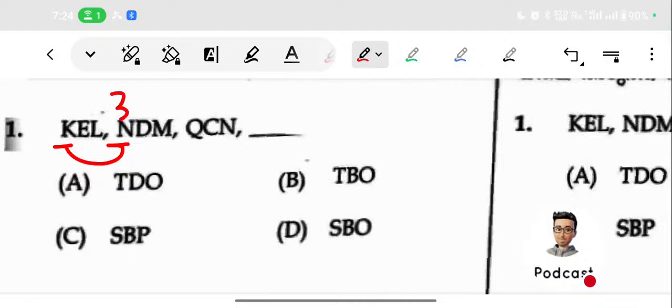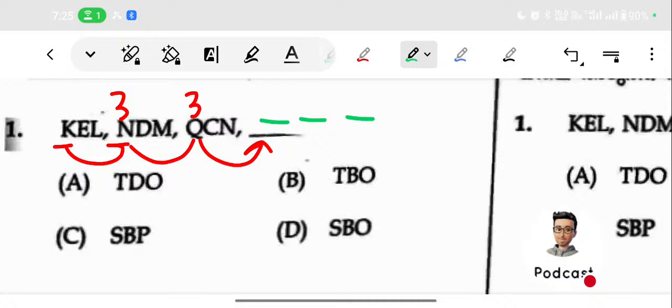Similarly, after N: O, P, Q. So the third one will be Q. Similarly, the fourth term also contains three letters, so we want to find the first letter. That will be after Q: R, S, T. The third one is T. So we are just considering those with the first letter T, and cancelling these two.